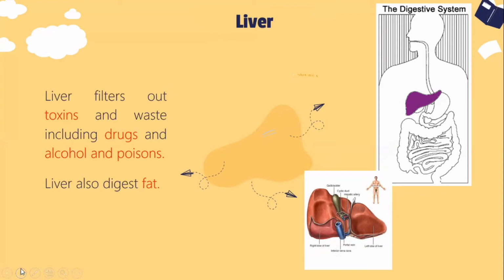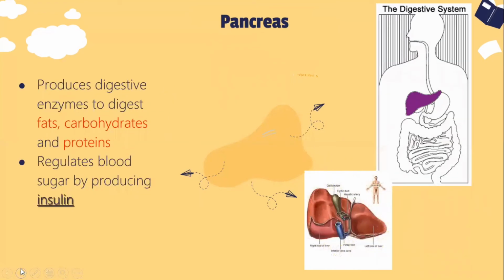That is the function of our liver. And then the next one is the pancreas. The pancreas produces digestive enzymes to digest fat, carbohydrates, and proteins. The pancreas can also regulate blood sugar by producing insulin.